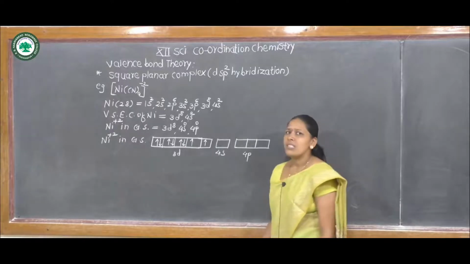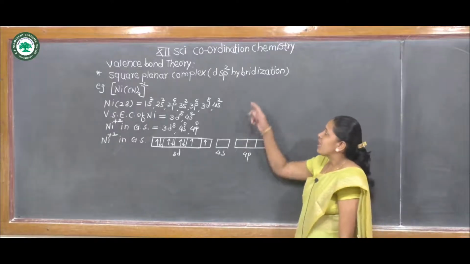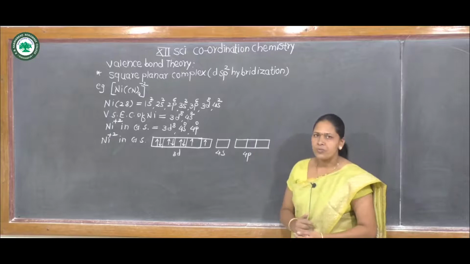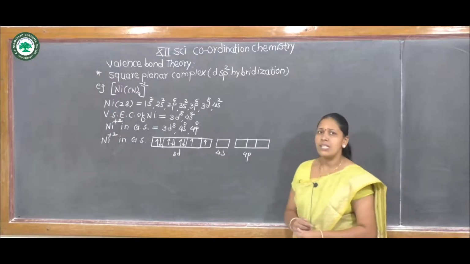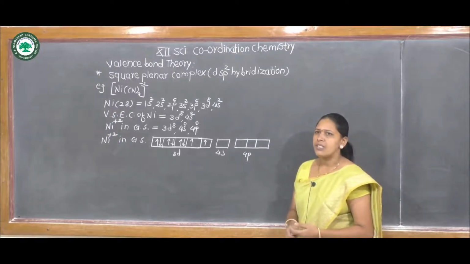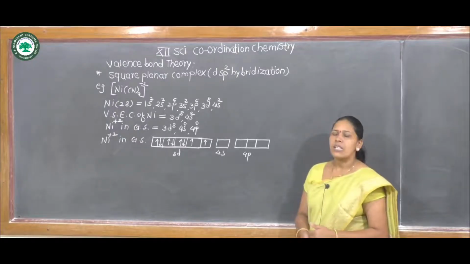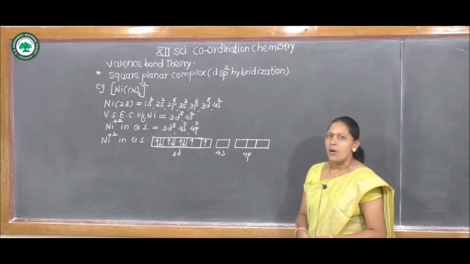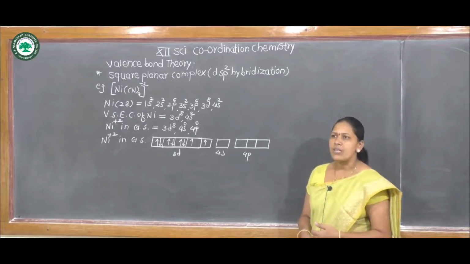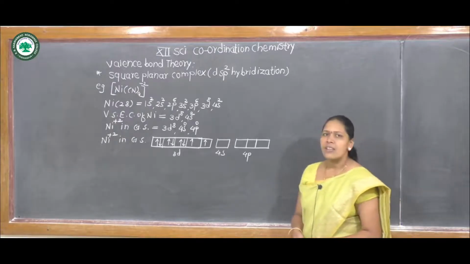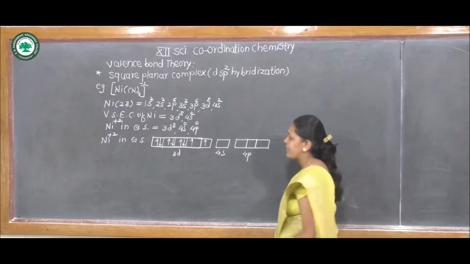Then, this complex is square planar, therefore its hybridization is dsp2. That means the central metal nickel +2 provides one vacant d orbital, one s orbital and two p orbitals to accept electron pairs from the ligands, the 4 cyano ligands.